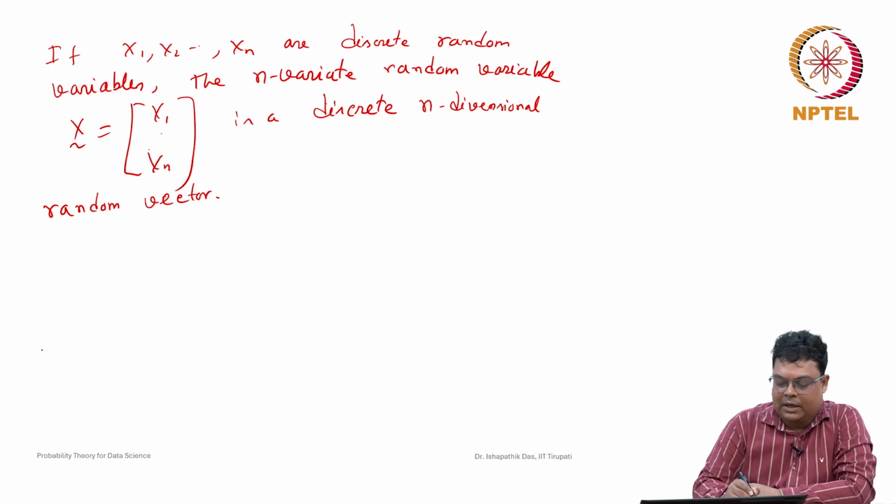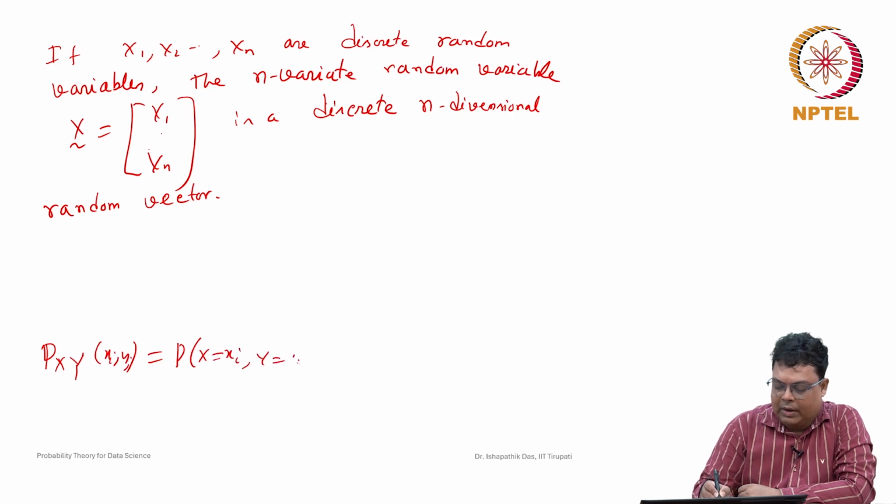So you can remember that for the joint probability mass function we define, for two random variables X and Y, this is nothing but the probability that X is equal to xi and Y is equal to yj. Similar to here, we replace X, Y with X1, X2, and then we can extend it to n random variables.